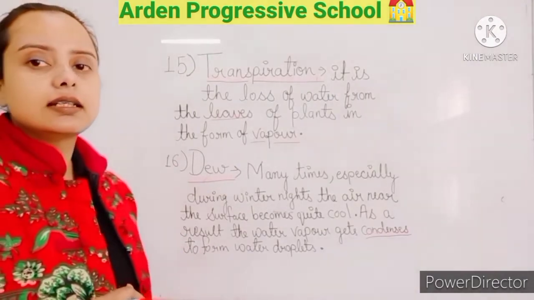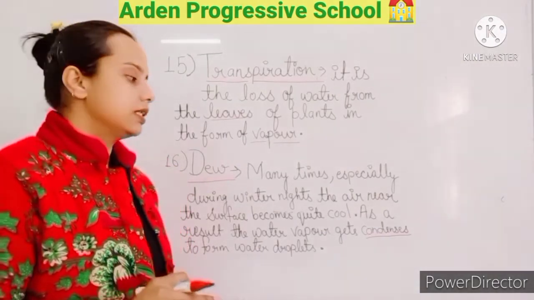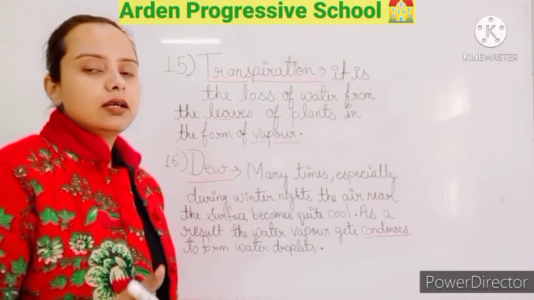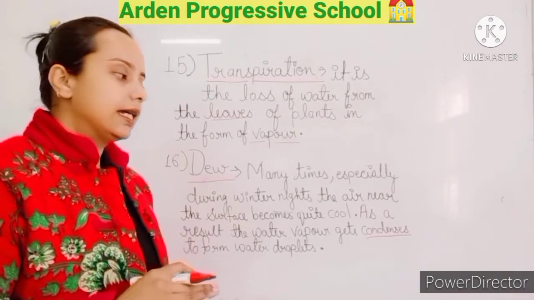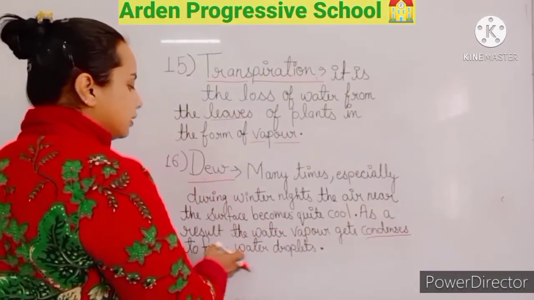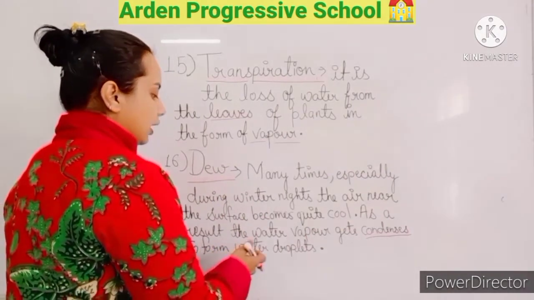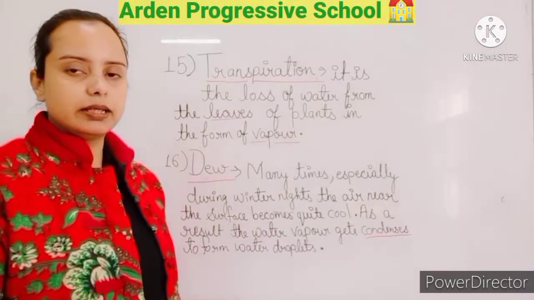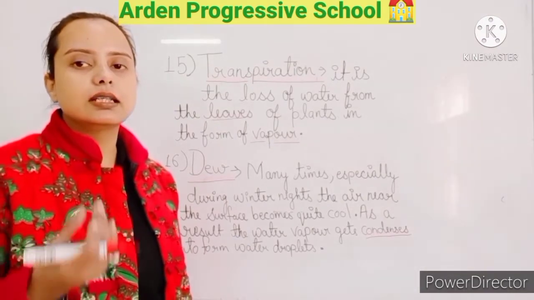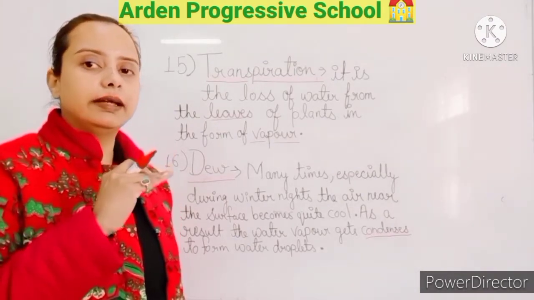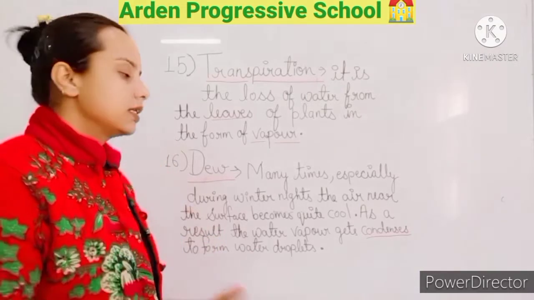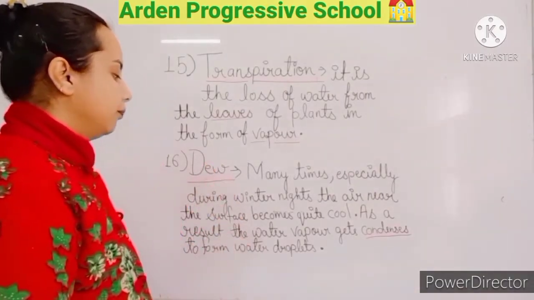So during the night of the winter season, when the water gets evaporated, it gets condensed. As a result, it forms water droplets. On the leaves of the plant you can see small white water droplets, on the top of the grass also. That is known as dew.